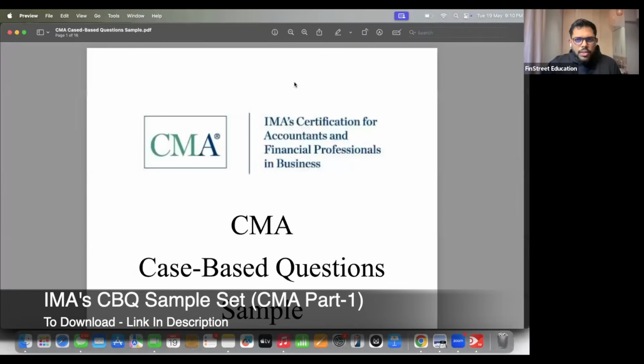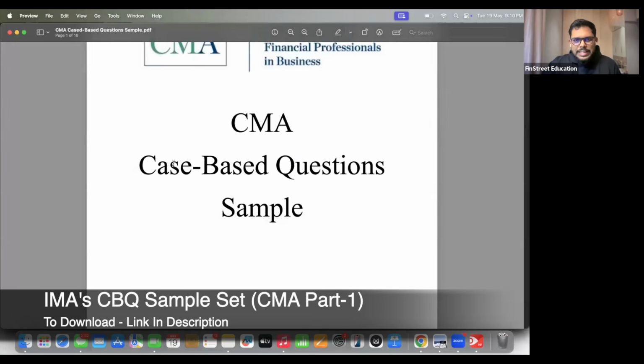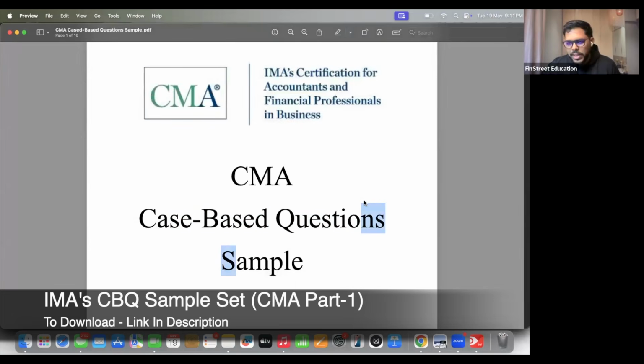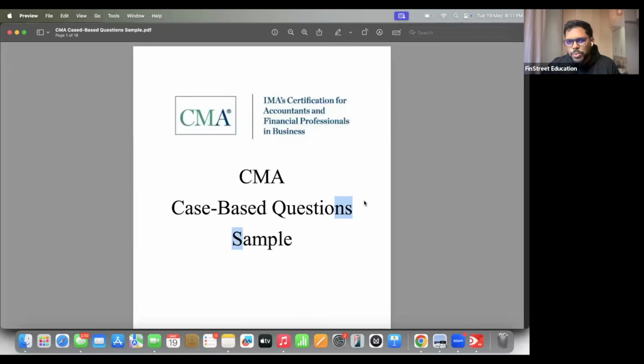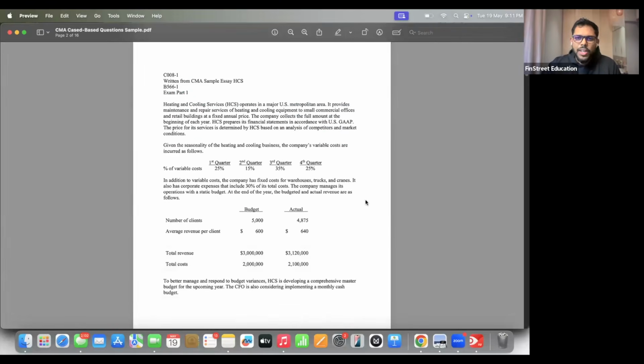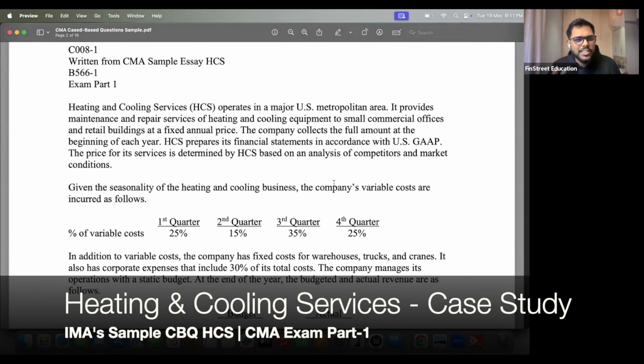Today we will be doing a question from the CBQ sample booklet. This was the initial booklet released by Institute IMA. There are only two questions in this booklet. So today I'll be doing a part one question. There are two or three sections mixed in this.